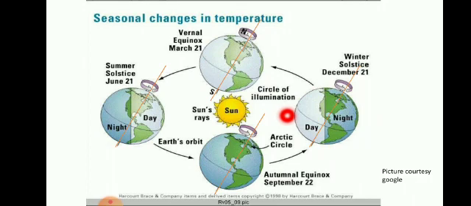So at this position, the sun rays are directly falling on the southern part of the axis, that means the southern hemisphere as compared to the northern hemisphere. Then while revolving, when the earth comes to this position, here the equator is shown and the sun rays are perpendicular to the equator.